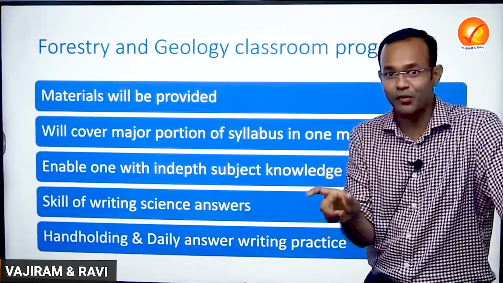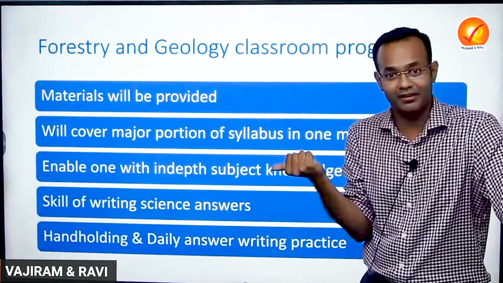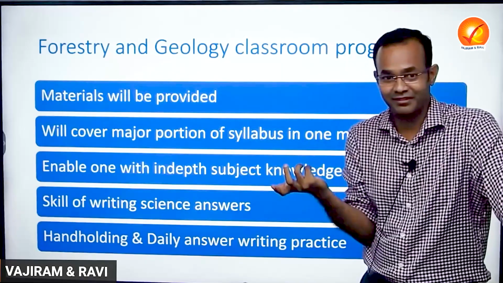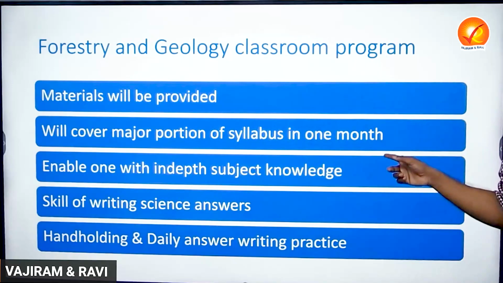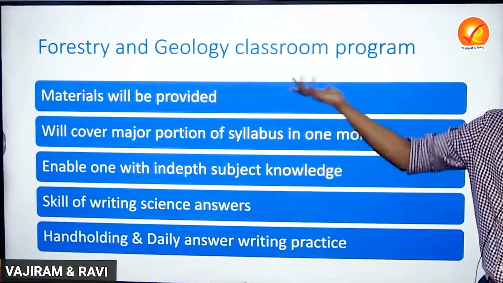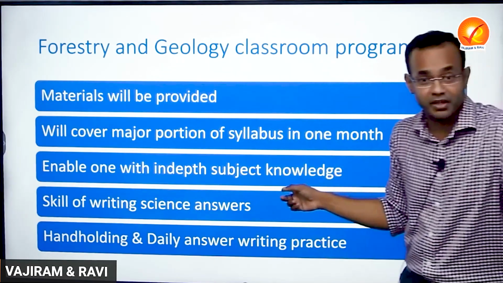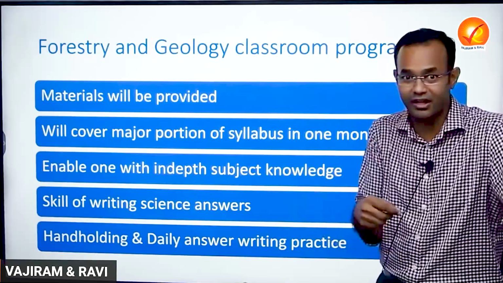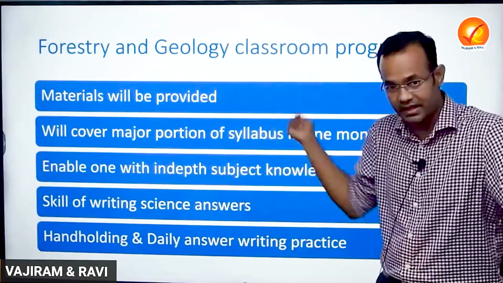But if you prepare for 1 month and you write for 180 marks, and if you get 120 out of that 180, what else do you want? That's a major idea that we'll be putting across, right? Enable 1 is the in-depth subject knowledge, with all these technical jargons put across, right? That's it, nothing more. And the skill of writing science will be completely different, because if you have been writing general studies, you are not exposed to writing what is science. I'll give you an example of how to write science at the end of it, right?